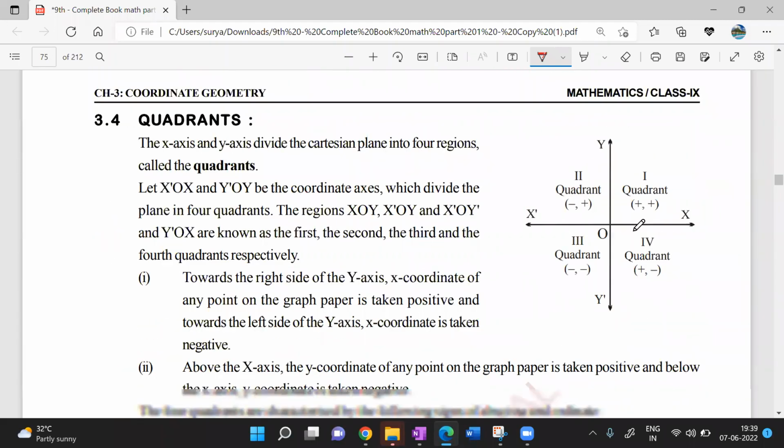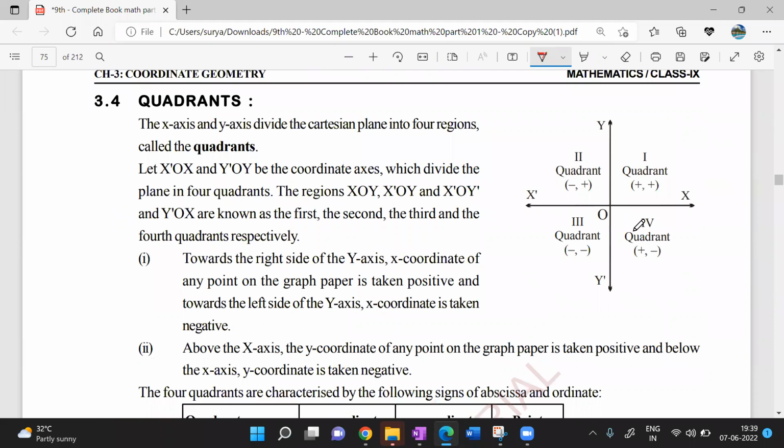So next, quadrants. Quadrant is nothing but what? Look at this. I have just drawn a Cartesian plane. The Cartesian plane is nothing but the x and y axes. This is the x-axis, this is the y-axis. This is basically a Cartesian plane. Clear?